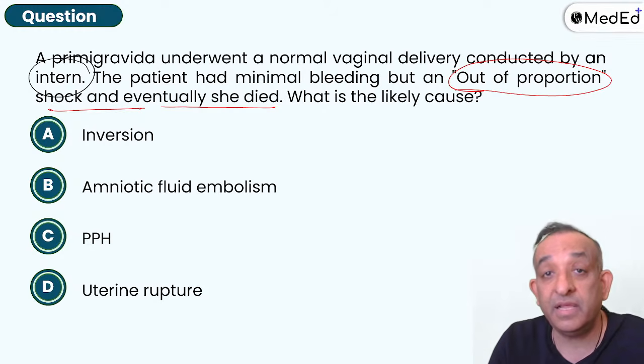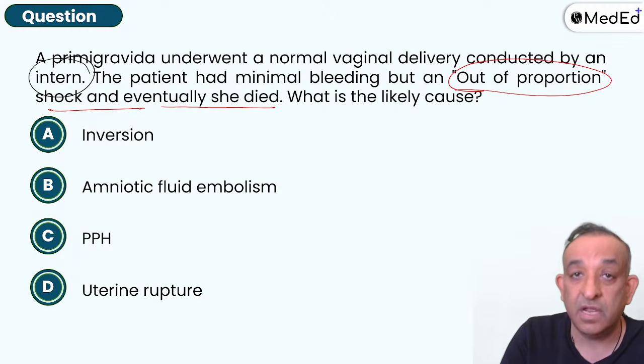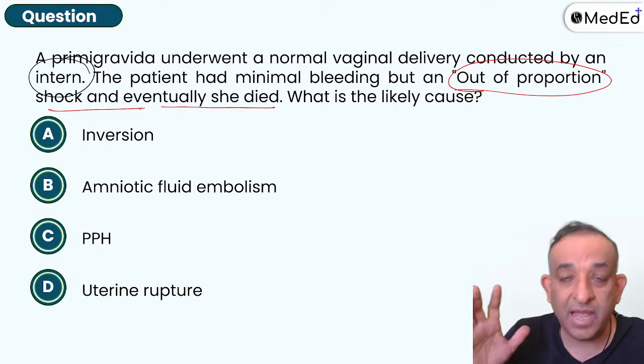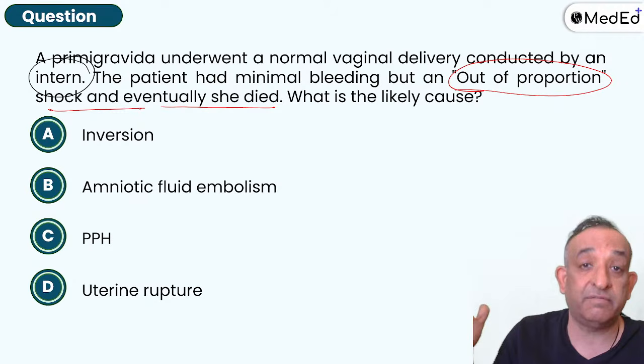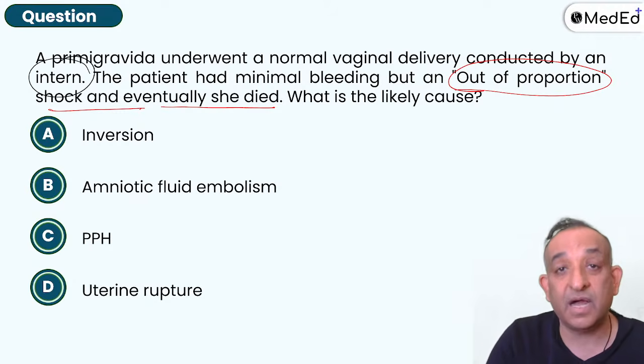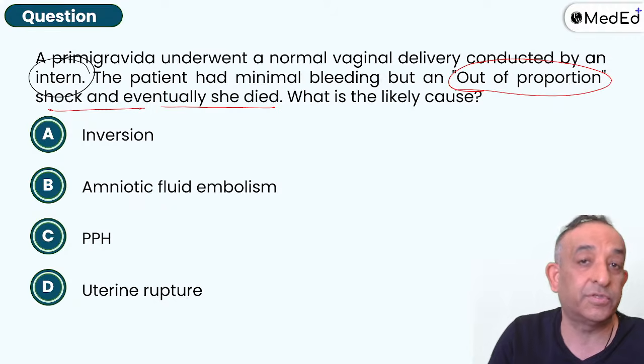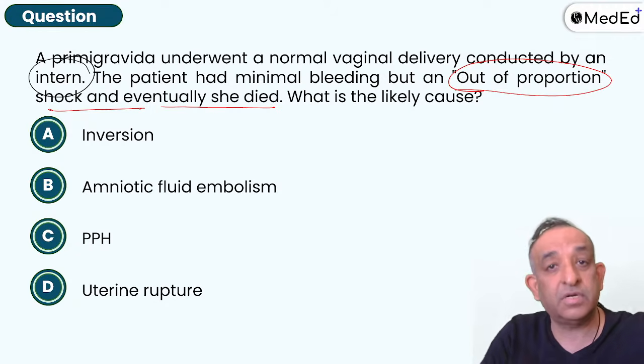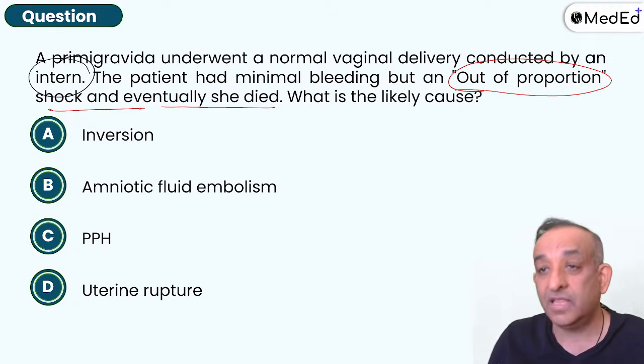If there is a lot of bleeding and there's a death, I'll say it is PPH. But there is no bleeding and the delivery is done by, let's say, Dr. Prasan Sir, a senior obstetrician, head of the department. I do a delivery and everything was fine. There was no PPH. And I did a controlled cord traction. The placenta came out fine and the baby was healthy.